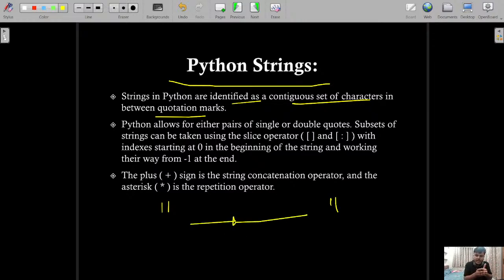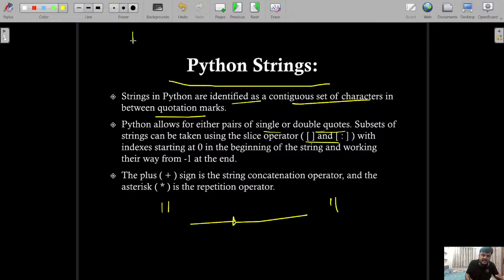That should be in contiguous fashion. So that is called strings in Python. Python allows for either pairs of single or double quotes. A subset of a string can be taken with a slicing operation.